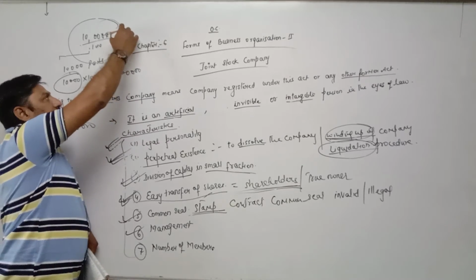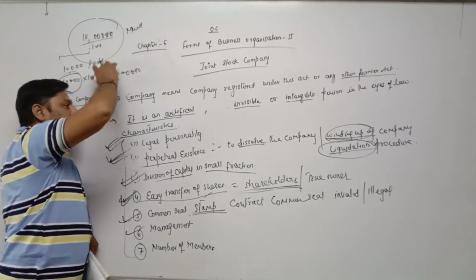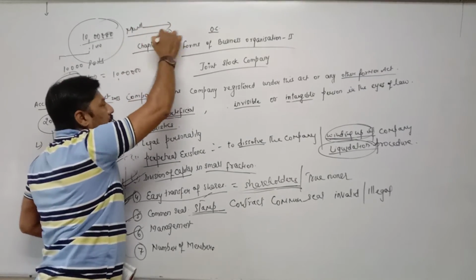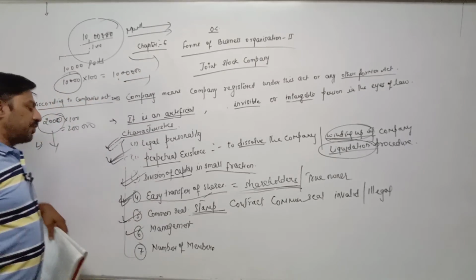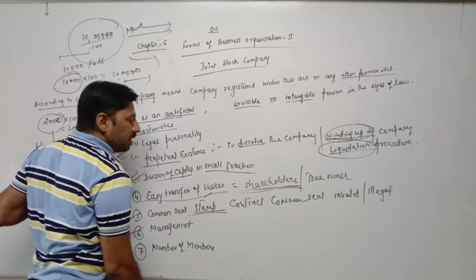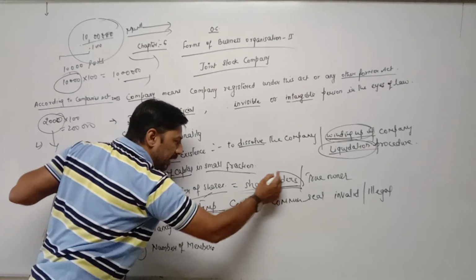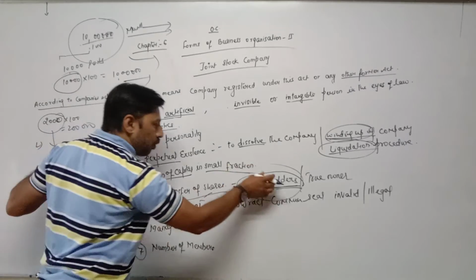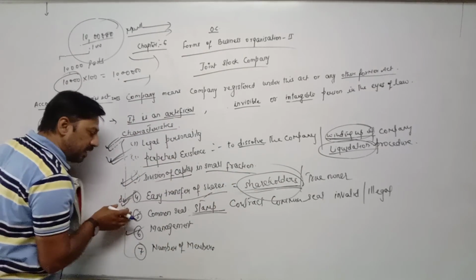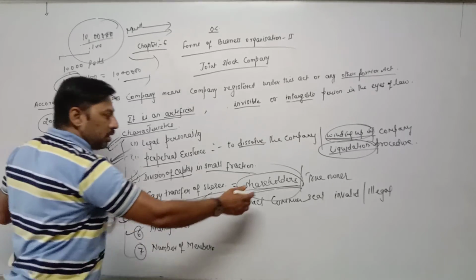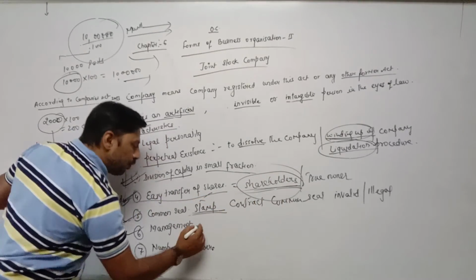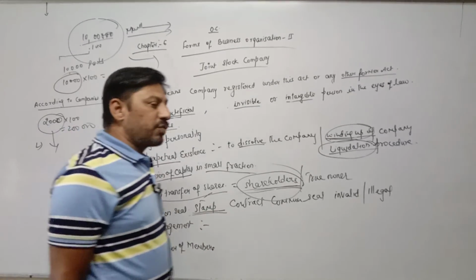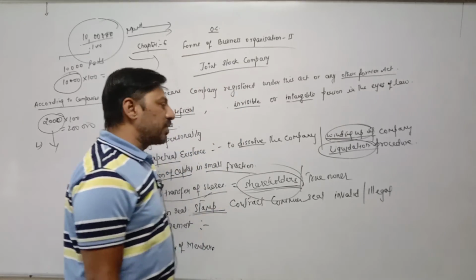Suppose the company is in Mumbai, but shareholders are staying in Chandigarh, Punjab, Haryana, Gujarat, and all over the country. So it is not possible for all shareholders to manage the activities of the company regularly. That's why all these shareholders elect a few persons as their representatives, and these representatives are called directors of the company.